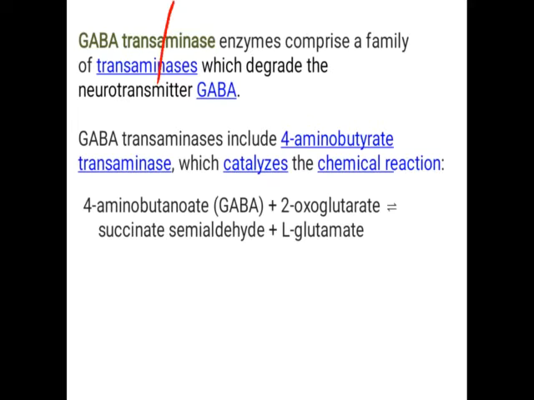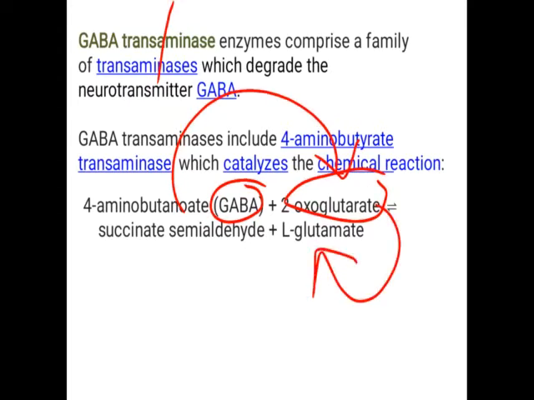So transaminase means transfer of amine group. Which amine group? The transfer of amine group from the GABA to another compound, which results in the metabolism of GABA. Okay, how does the reaction take place? GABA plus 2-oxoglutarate, then the enzyme transaminase transfers the amine group from GABA to this part. So this part turns into glutamate, and this GABA turns into succinate semialdehyde.